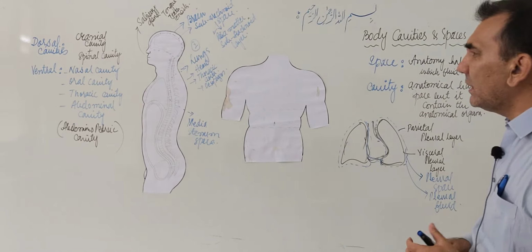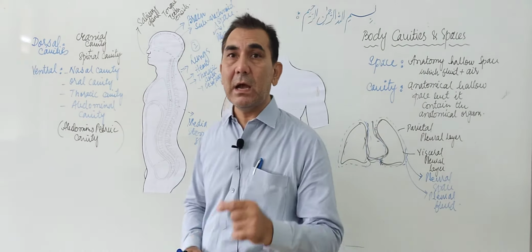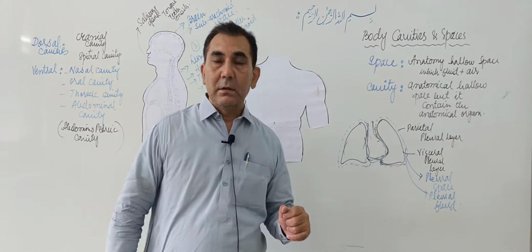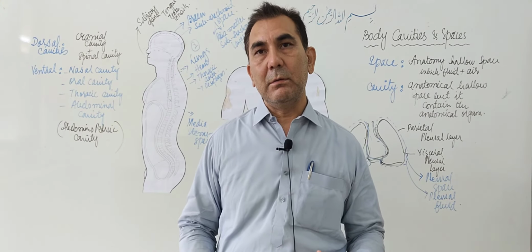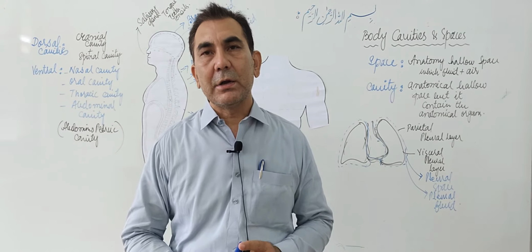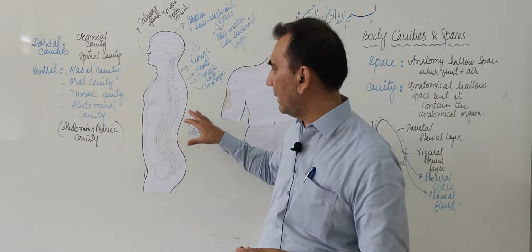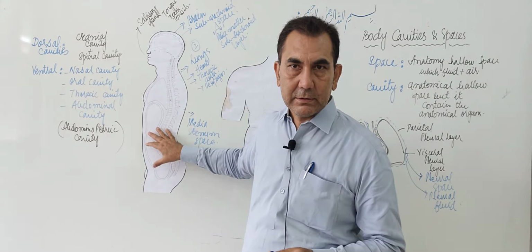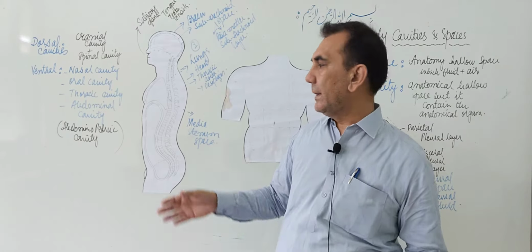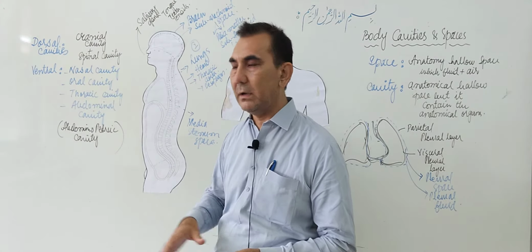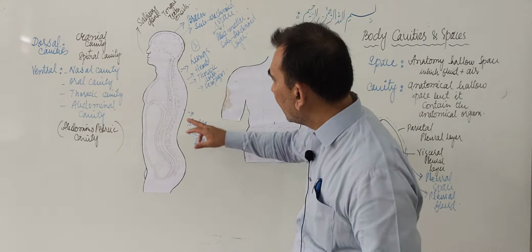Now, what organs are present inside the abdominal cavity? Almost all the organs of the digestive system and the urinary system are present in the abdominal cavity, and also the reproductive organs of the female, but mostly these are present in the pelvic cavity.